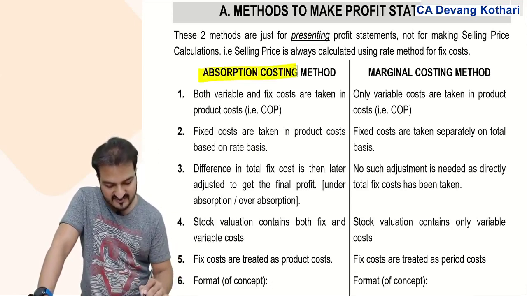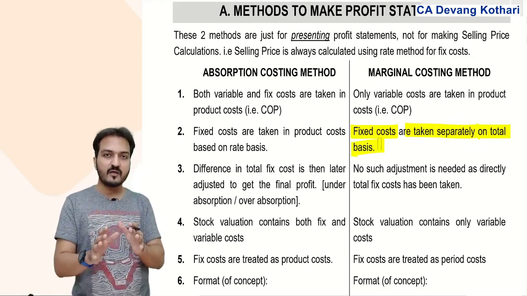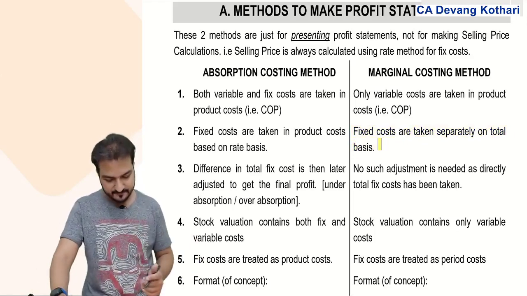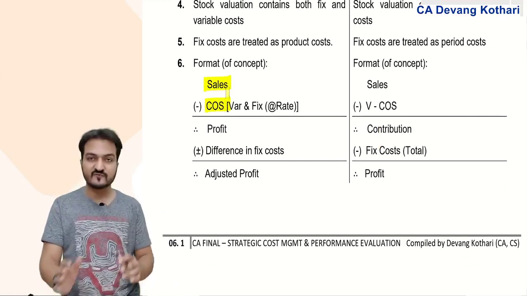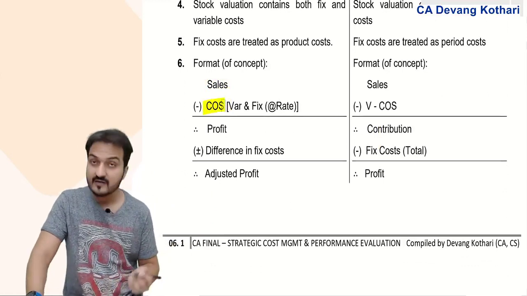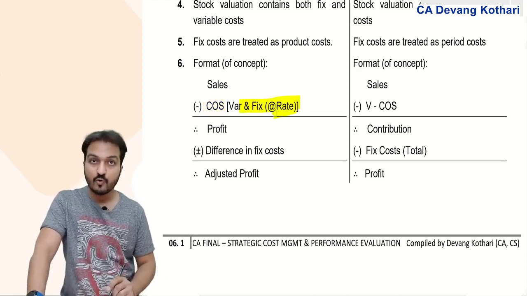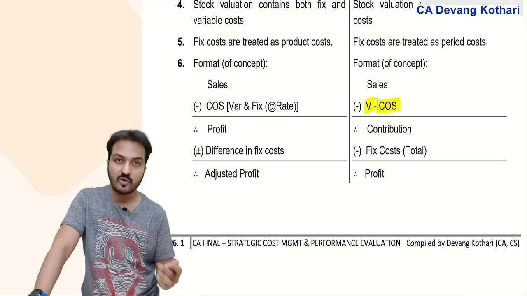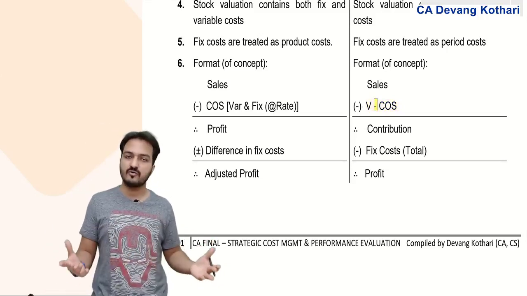While marginal costing method says that fixed costs are taken separately, directly on a total basis, meaning it is not added to product cost. It is shown separate from the product cost. I can show you that in the format here. Dekho, when I say sales minus cost of sales, that is my product cost. Well, in absorption costing method, my cost of sales will contain both variable and fixed cost, and the fixed will be based on some rate. While in marginal costing method, you can see cost of sales contains only variable cost, because fixed cost is not taken in the product cost.